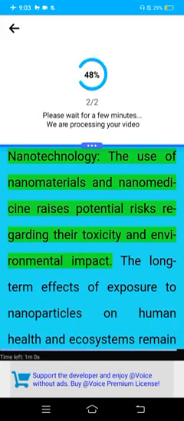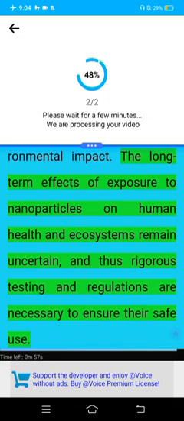Nanotechnology. The use of nanomaterials and nanometals raises potential risks regarding toxicity and environmental impact. The long-term effects of exposure to nanoparticles on human health and ecosystems remain uncertain, and thus rigorous testing and regulations are necessary to ensure their safe use.